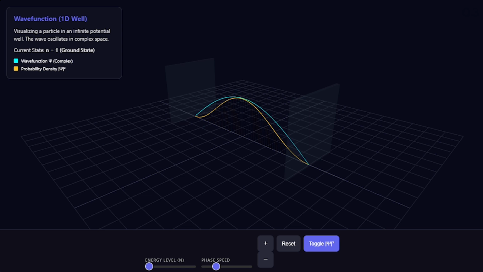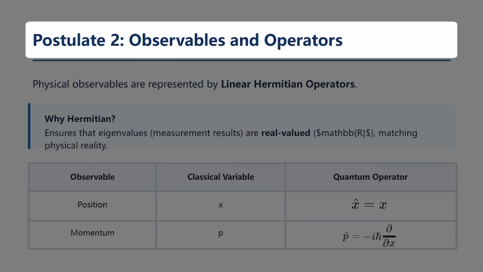The number of nodes is always n minus 1. The phase of the wave function rotates over time. Increase the speed to see how the complex component evolves according to the time-dependent Schrödinger equation. Notice how the wave function must go to 0 at the walls of the well, the boundary conditions, ensuring the particle is trapped inside.